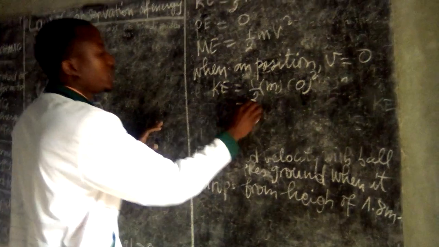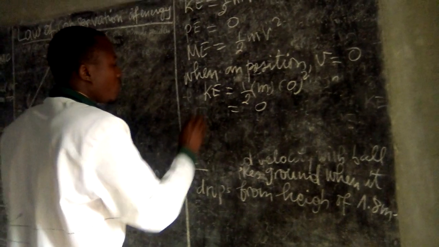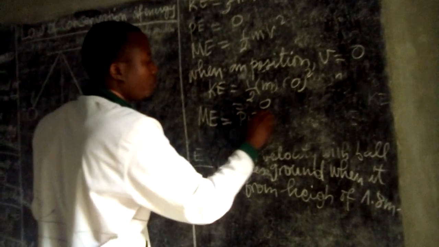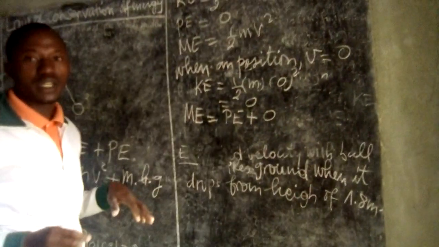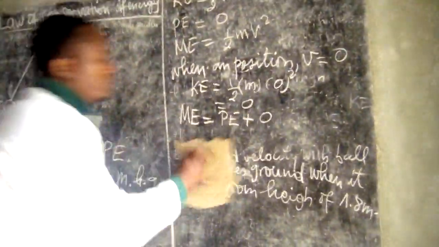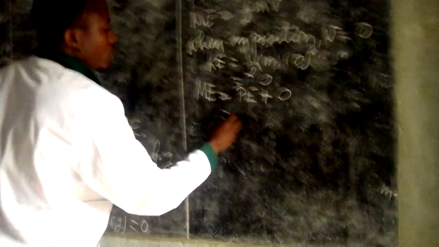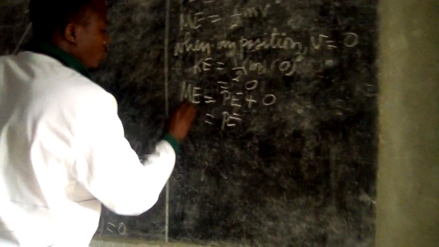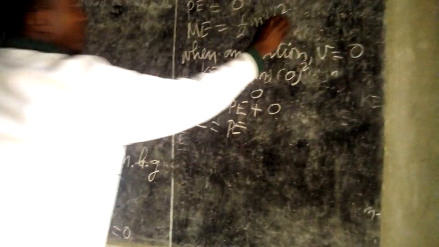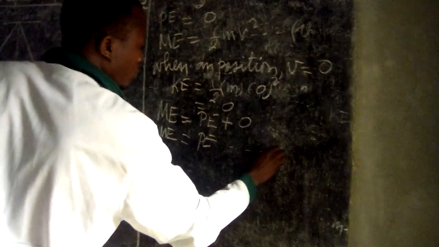So kinetic energy equals 0. It means that mechanical energy equals potential energy plus 0 kinetic energy, so potential energy equals mechanical energy. Let this equation be number 1 and this equation be number 2.